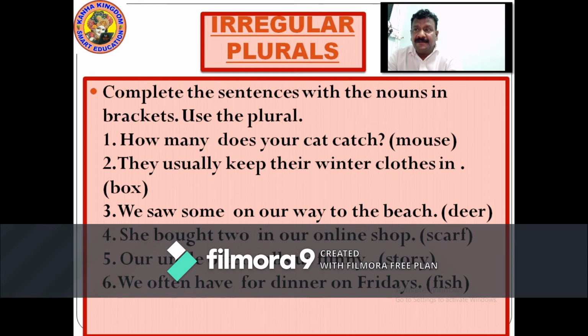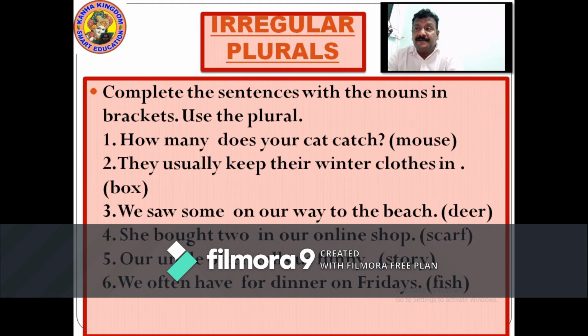We saw some deer on our way to the beach. We saw some deers on our way to the beach. D-E-E-R-S, deers.